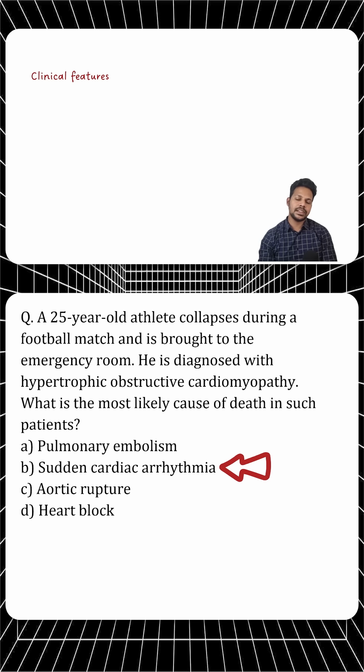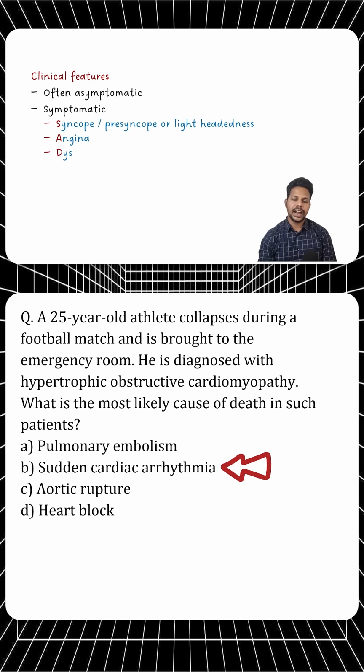Now let's look at the clinical features. Most of the patients are usually asymptomatic at presentation. But if they are symptomatic, you can remember these symptoms as S, A, and D. S for syncope or presyncope or lightheadedness, we know the reason, A for angina, and D for dyspnea because of pulmonary congestion or edema. And there can be sudden cardiac death.